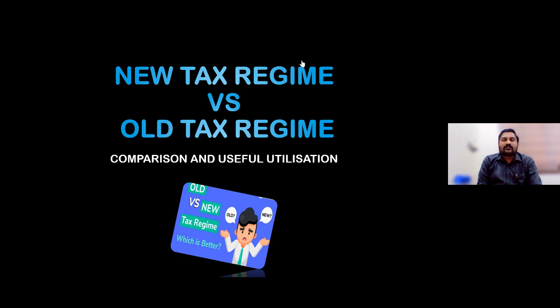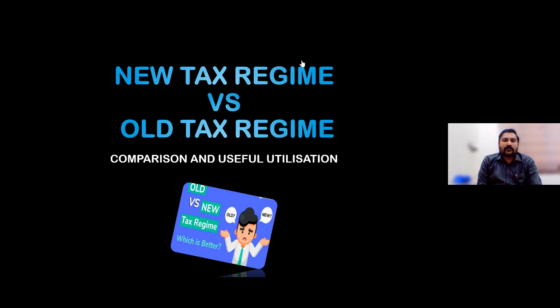So we would be discussing those changes regarding the selection, opting in and opting out, from new to old, old to new and all. Along with those provisions applicable to individuals, HUF, AOP, BOI and artificial juridical persons, there are new regime schemes applicable for corporate associates, companies and cooperative societies.